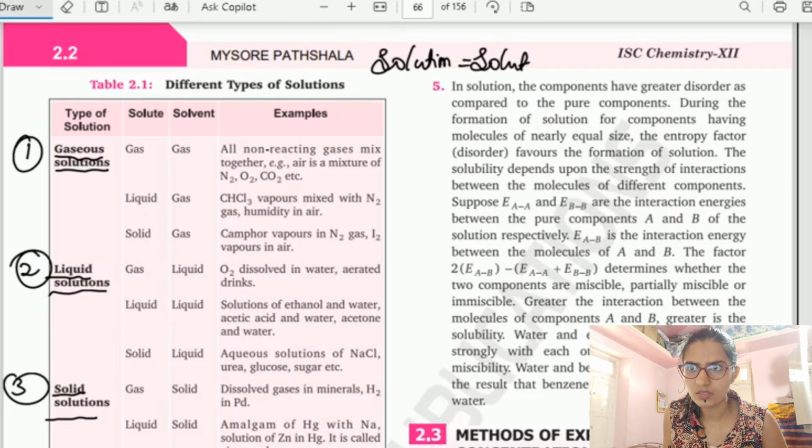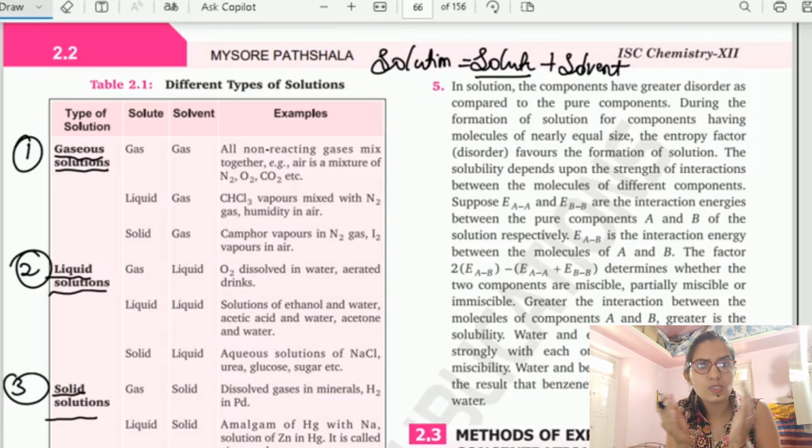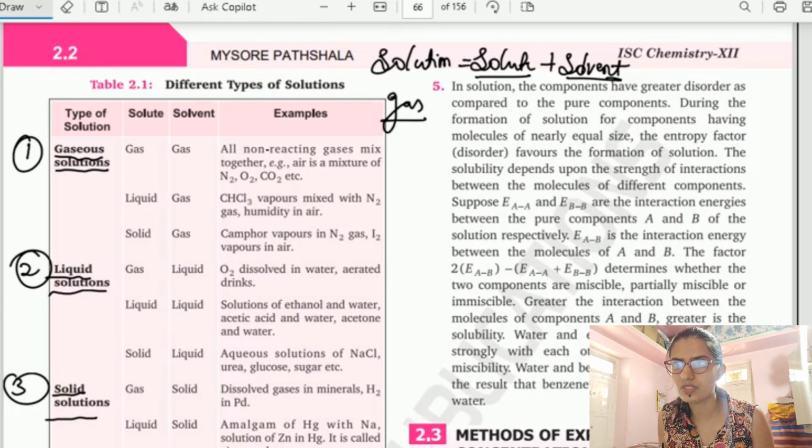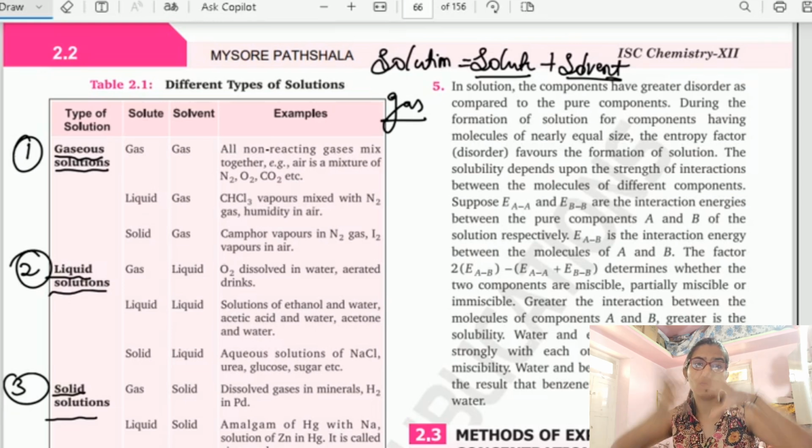Solute is present in smaller quantity and solvent in larger quantity. If I want a gaseous solution, after mixing solute and solvent, I should get a solution in gaseous form.